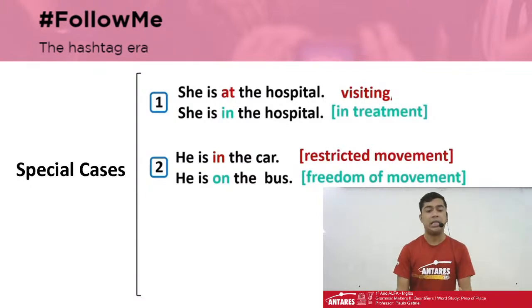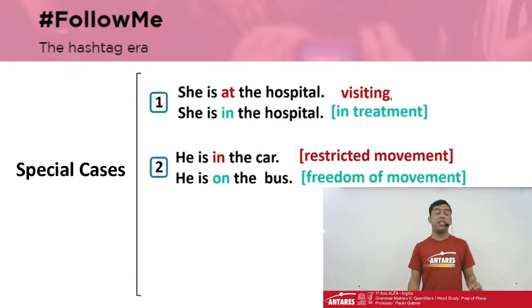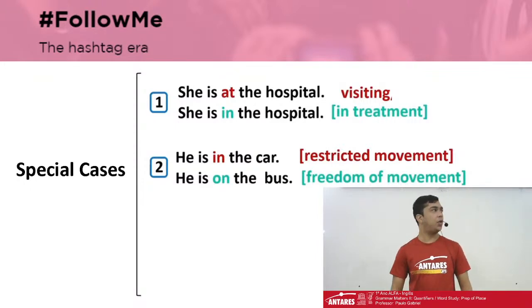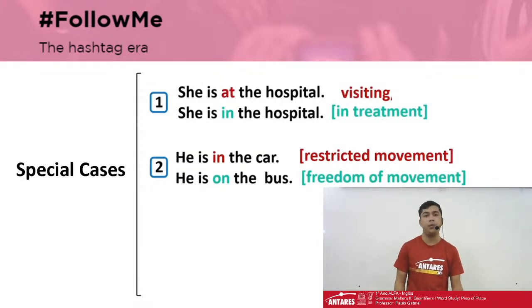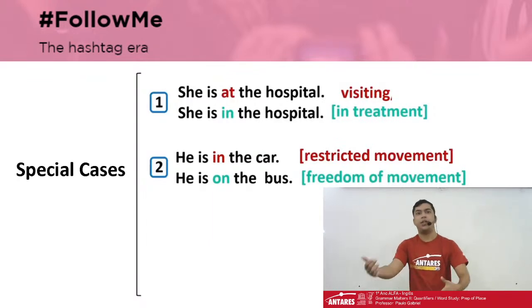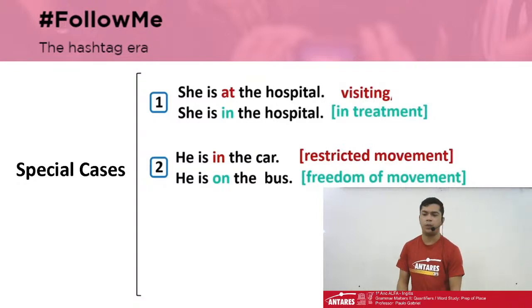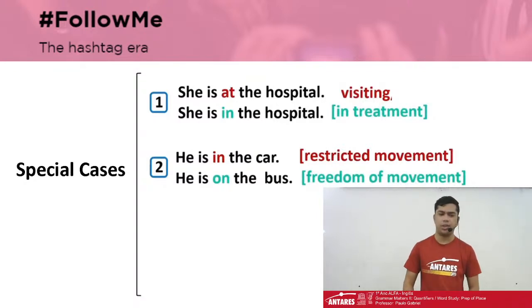But if I say he's on the bus, there is a freedom of movement. The person is more able to do another thing, for example, answer the phone, send a voice message, and so on.